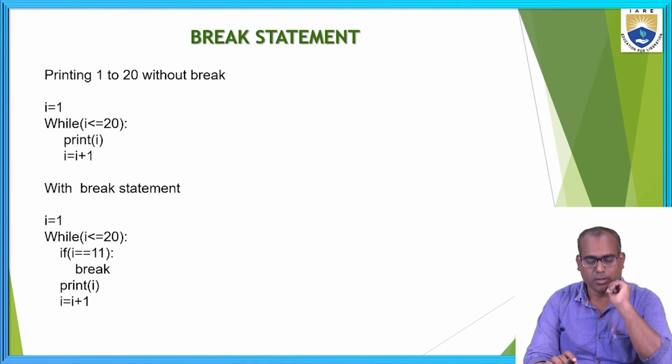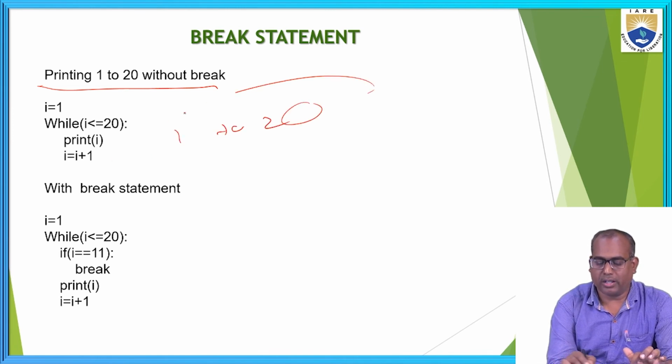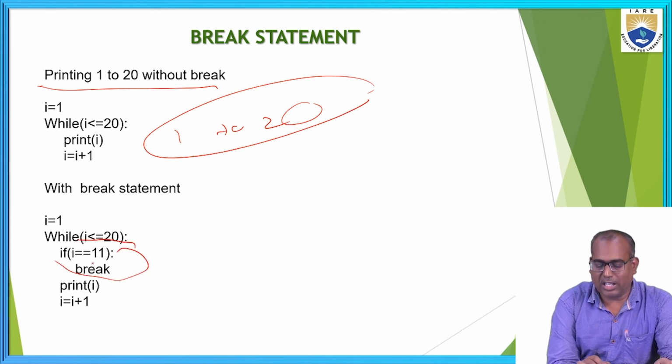Let's see the example. Here you can see the example without the break statement. Here I am taking i equal to 1, i less than or equal to 20. I am printing 1 to 20 without break. Then if you use the break, what happens? Here, same condition: i equal to 1, i less than or equal to 20. But I am writing one condition. When i value becomes 11, I am giving the break command.